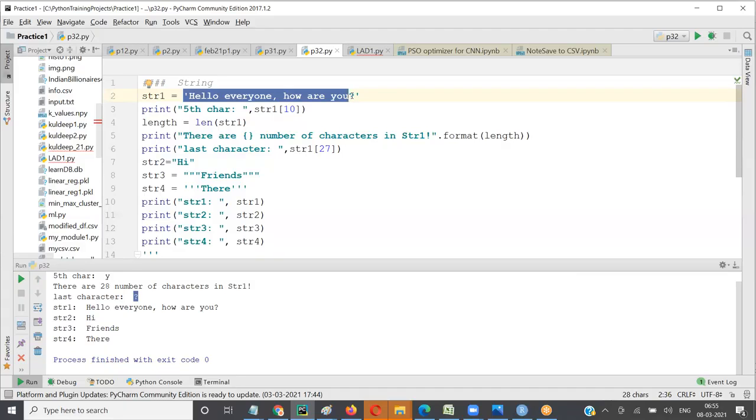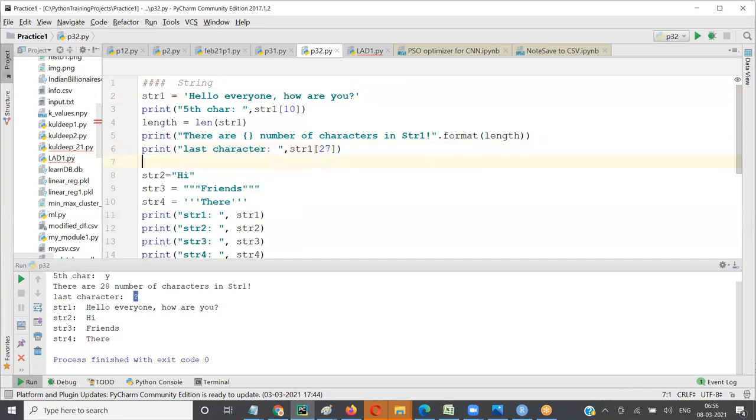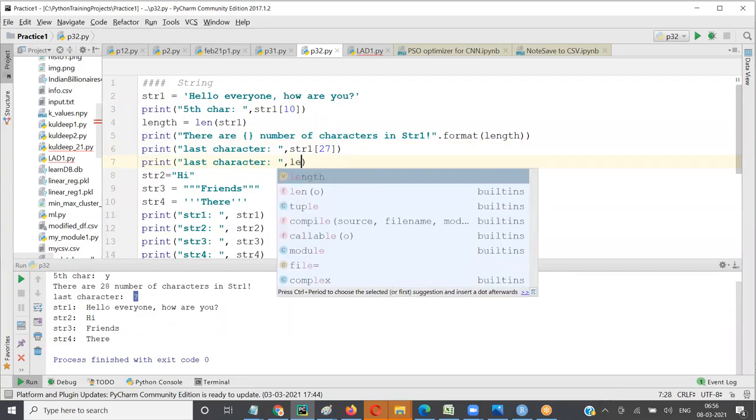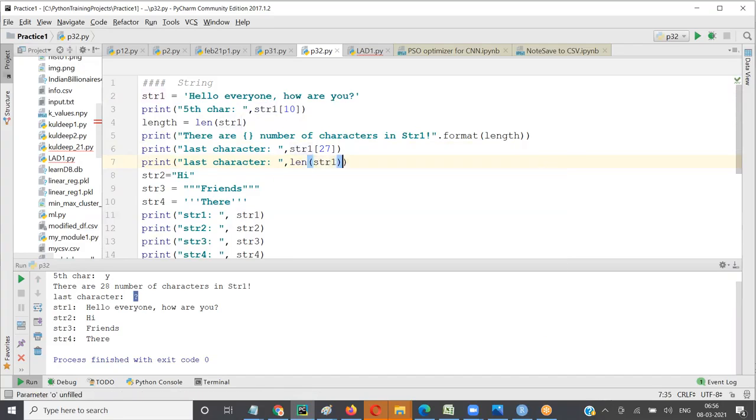Using length, you know how many characters are there. In this case, I know 28 characters are there. I want the last element, so I can say 27, or the best way is to say length minus 1, right? Or you say len of str1. This will give us the length minus 1. So this you use as an index.